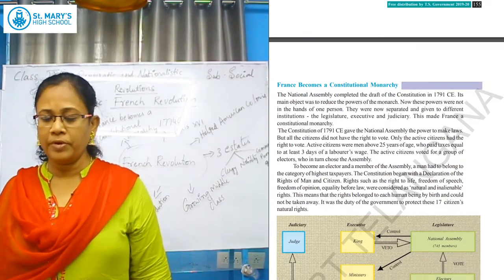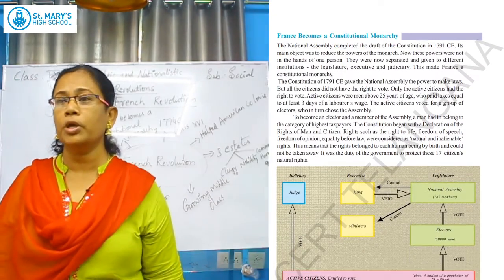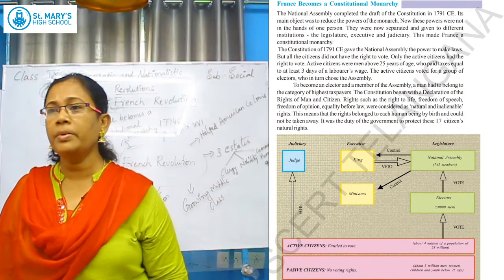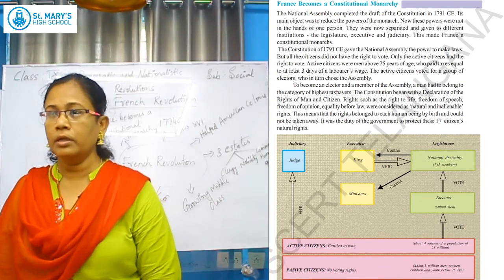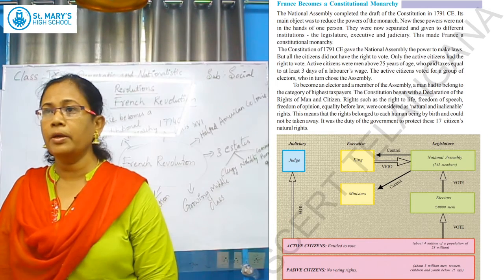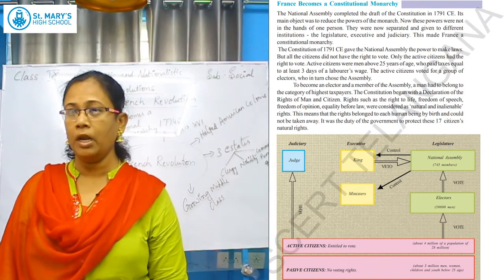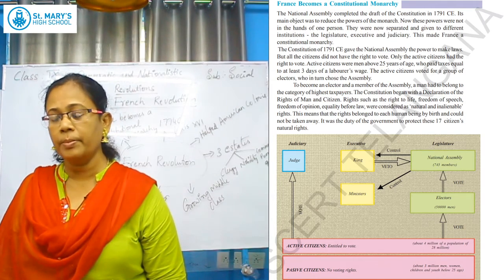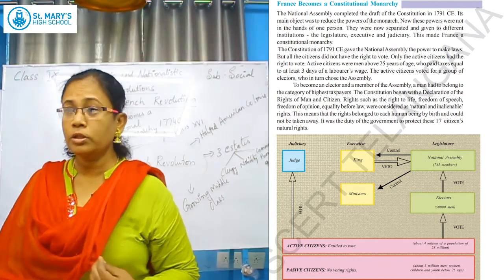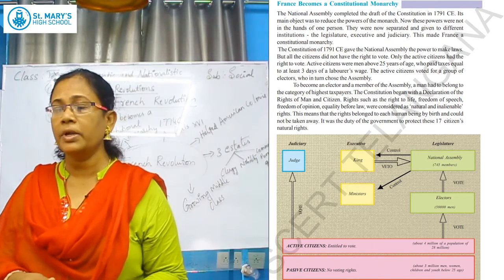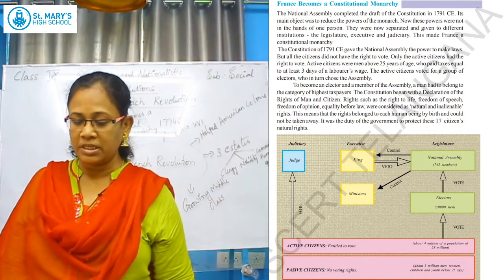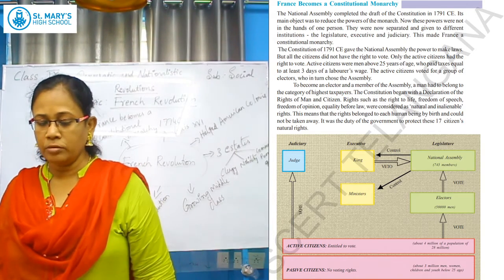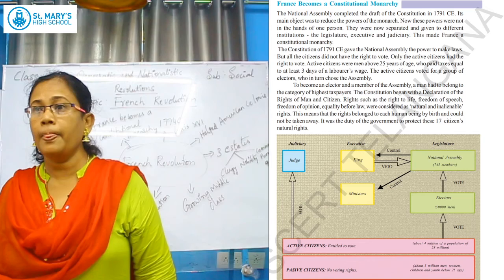So how did France become a constitutional monarchy? Constitutional monarchy means the king will be there, but with limited powers, and a representative parliament will be there. The powers will be in the hands of the parliament. We have seen this in the Glorious Revolution, and also in American independence. When this National Assembly was formed in 1791, they reduced the powers of the monarch, and now the powers were in the hands of whom?